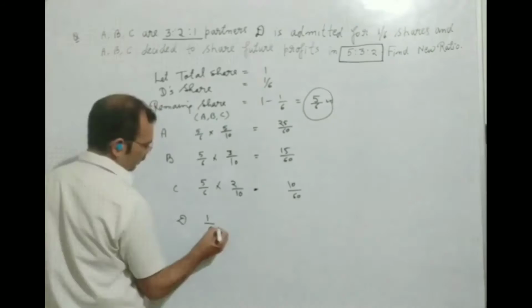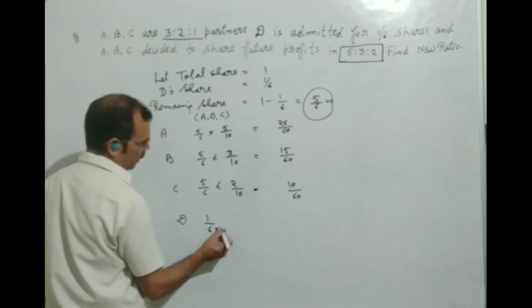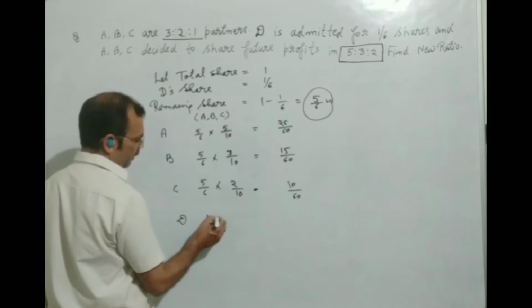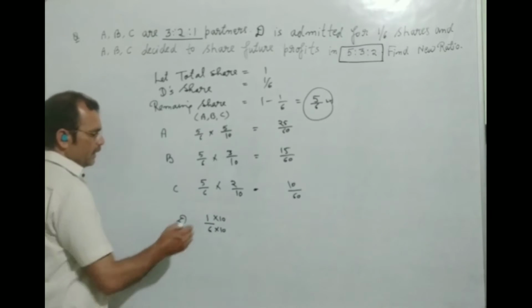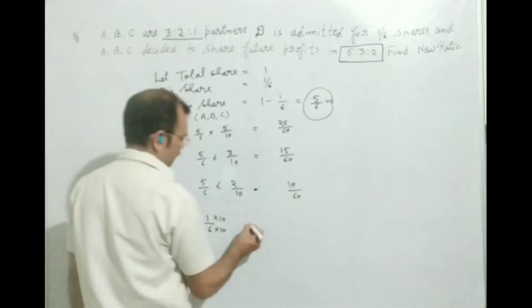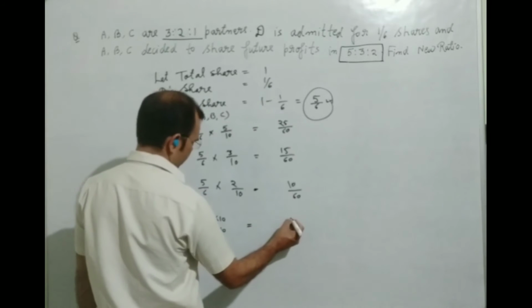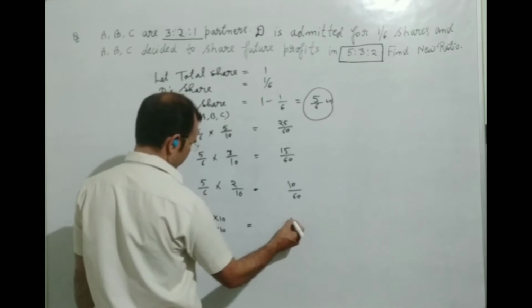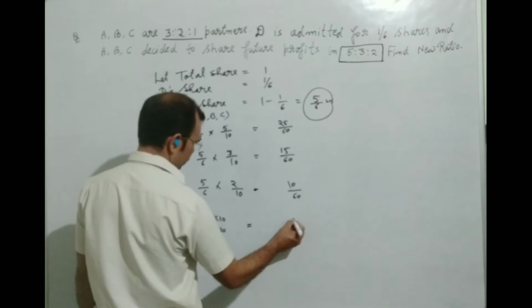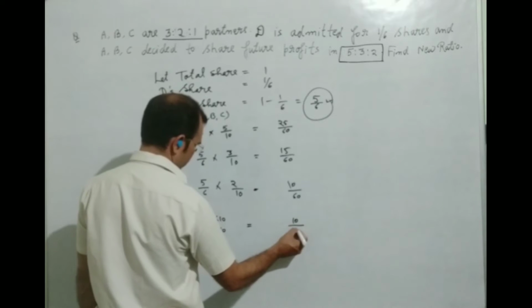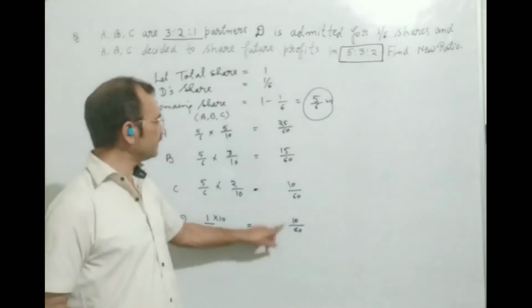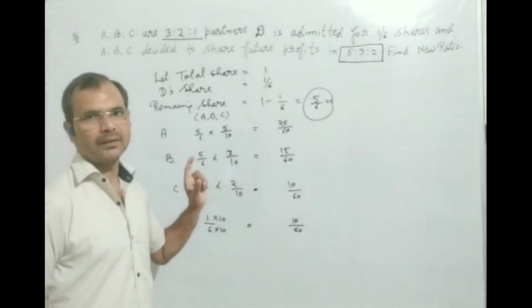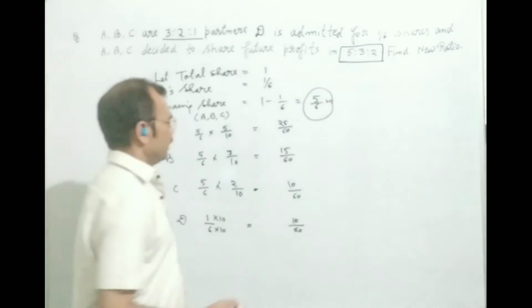For making it equal, we will multiply by 10 here and 10 we will write here. In this way, we can find the same fraction. Now you are seeing that you are finding 60 as denominator as written in the others.